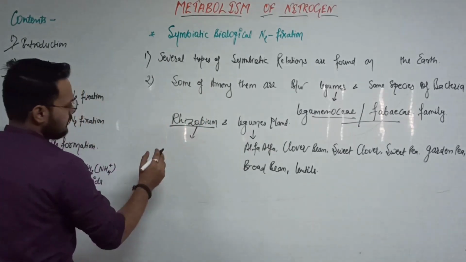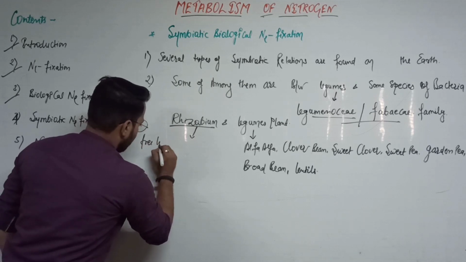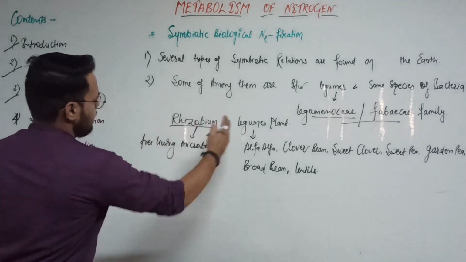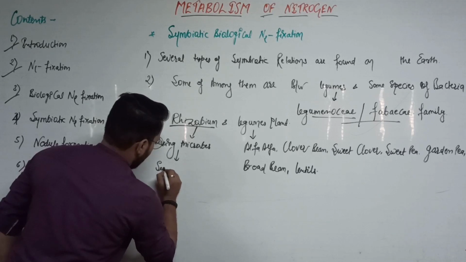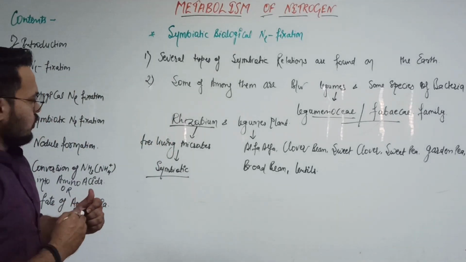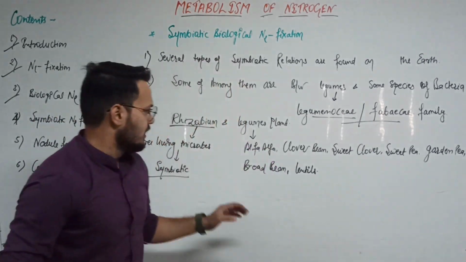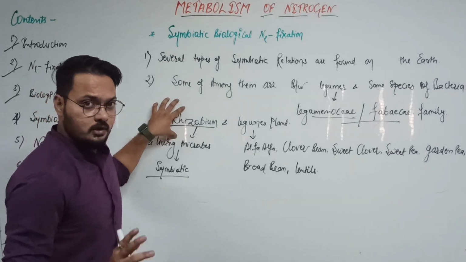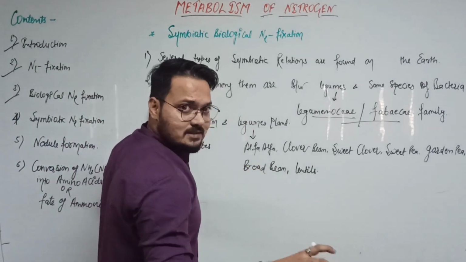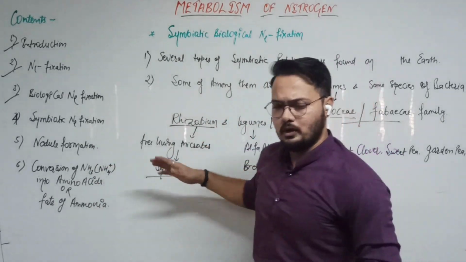Rhizobium are free living microbes, but with the legumes they become symbiotic. Rhizobium absorb nutrients and minerals from the soil and also form nodules close to the root hair. We can discuss the nodule later.